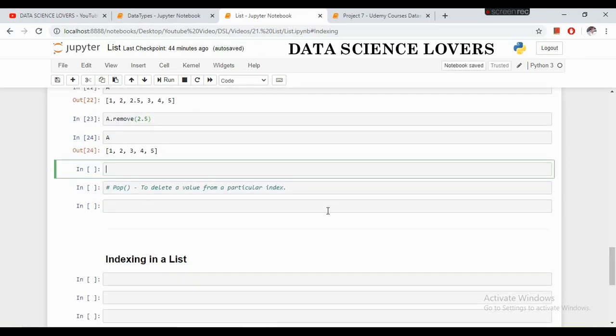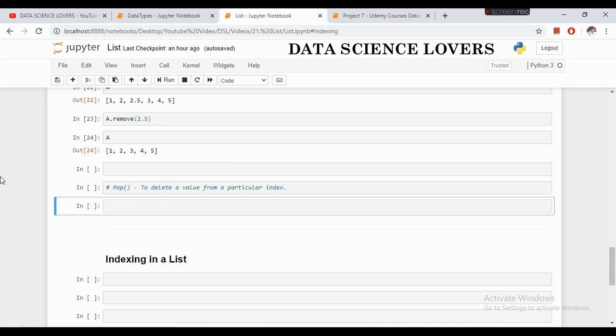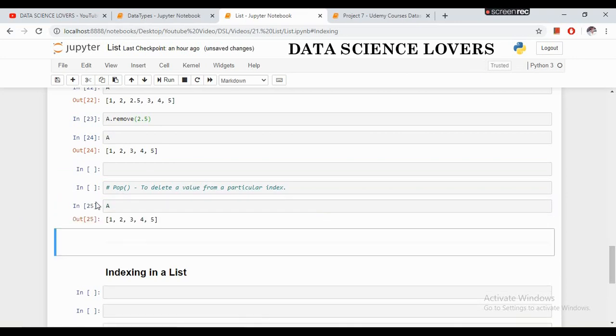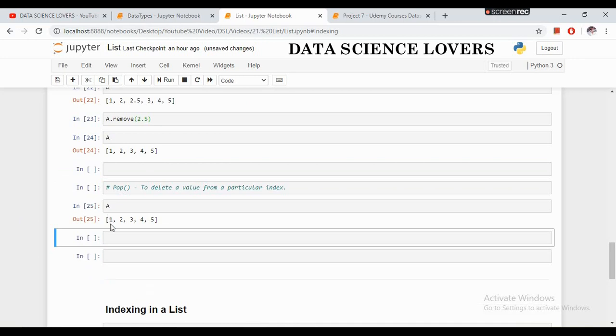The next is pop. The pop function is used to delete a value from a particular index. If you see here, this is a list, and if I want to remove this 3 value which is now present at the second index, 0, 1 and 2, then I will use the pop function.